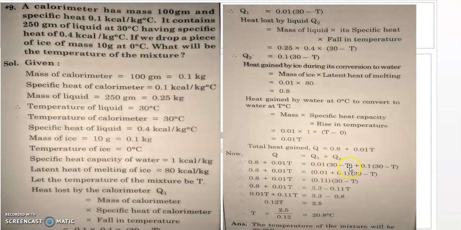This is an algebraic expression, you know how to do this. Then after that, 0.01 plus 0.1, you will get this answer. Then 30 minus T, you have to do the expansion. Afterwards take T to this side and 0.8 to this side, so this will be the answer. The remaining, whatever it is, I will give you the answers.